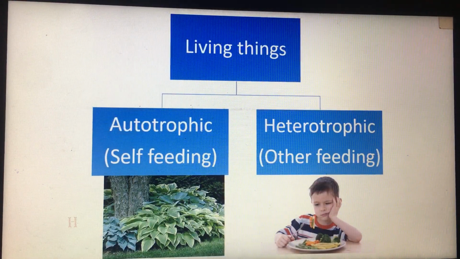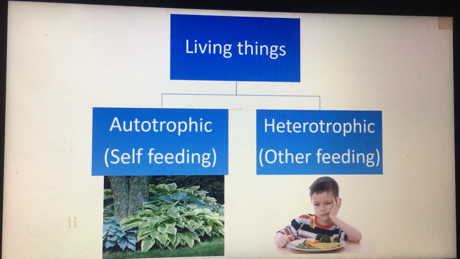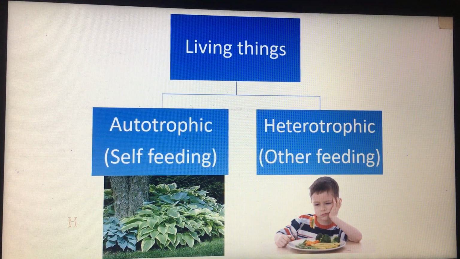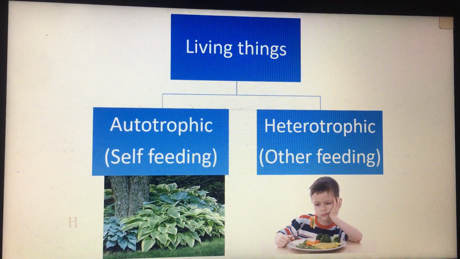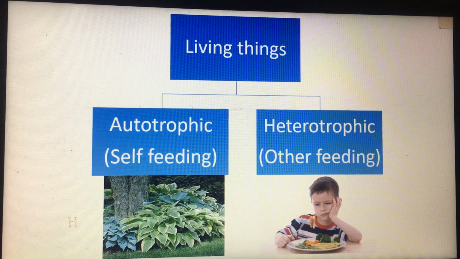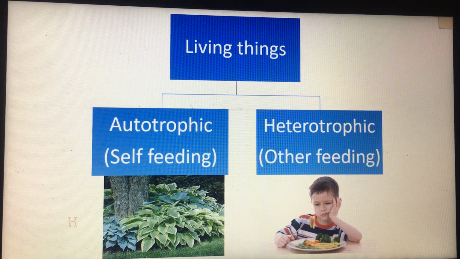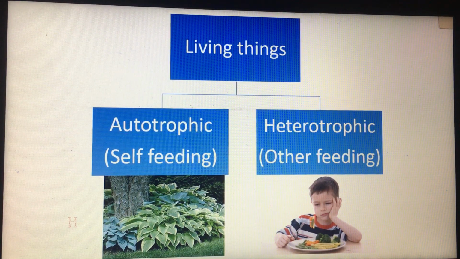For example, green plants can make their own organic molecules by photosynthesis. So again, autotrophic means self-feeding, such as green plants. Plants photosynthesize to make their own organic molecules, so they are autotrophic.